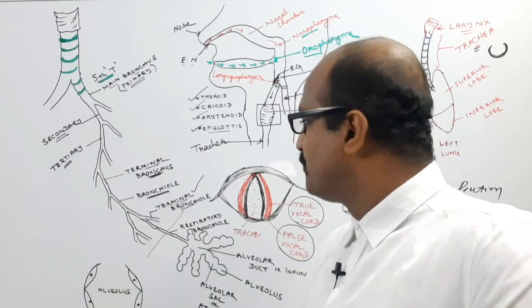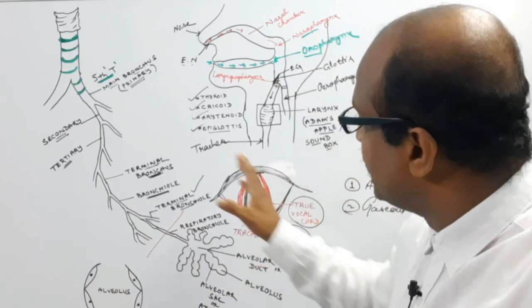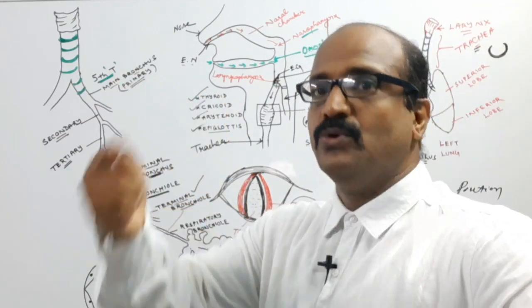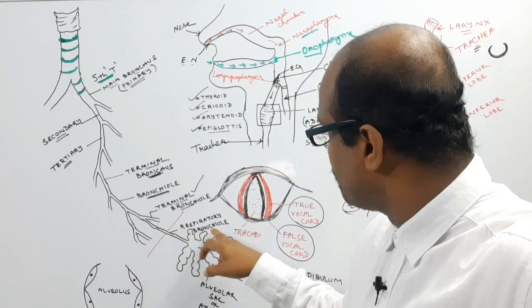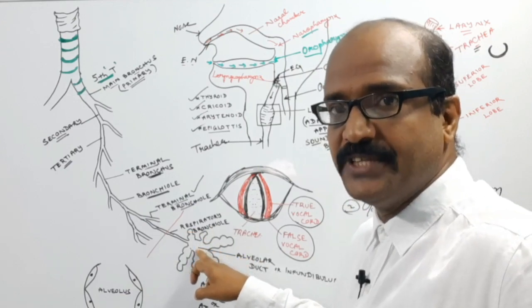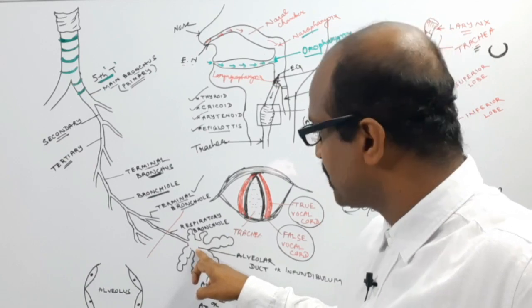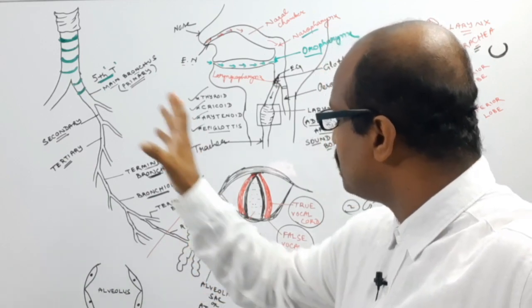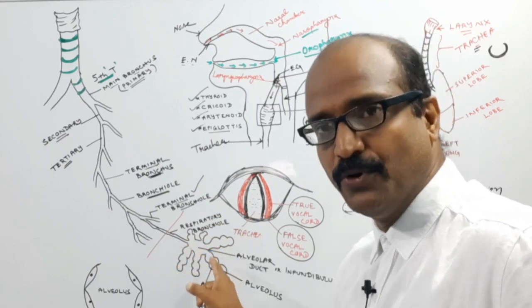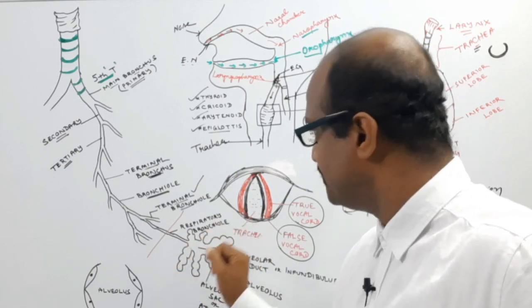The main role is that it brings the air from outside to the respiratory bronchioles, the respiratory surfaces or the gaseous exchange portion, the alveoli.